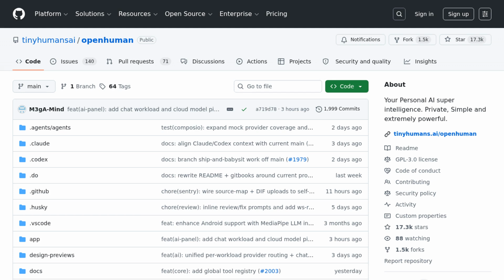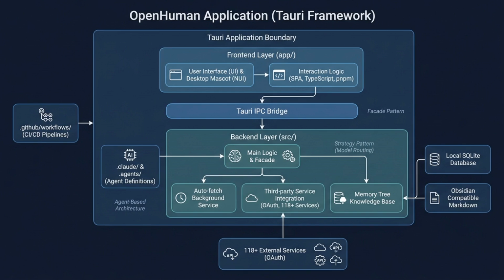This project is called OpenHuman, and it comes from the organization tinyhumansai. It's an open-source personal AI assistant that aims to be private, simple, and powerful. It's written in Rust, and its growth has been nothing short of explosive. The project has already racked up over 17,000 stars, with nearly 4,000 of those added in just a single day. That kind of rapid traction usually means one thing: it's solving a problem that a lot of people care about.